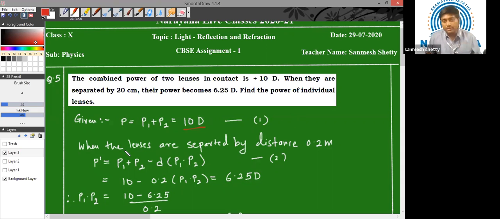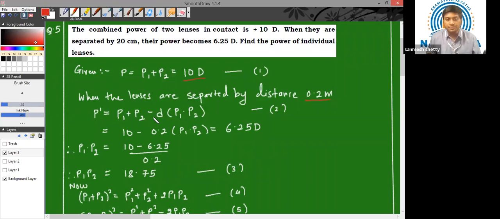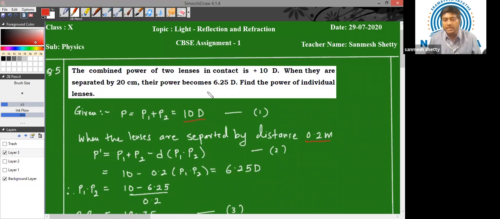Now when there is a gap between two lenses, when there is a separation of 20 centimeter, or we can say 0.2 meter between two lenses, we will use this general equation as we have discussed earlier also. P1 plus P2 minus D times P1 into P2. So P1 plus P2 already we have from our equation 1, which is 10 diopter. We'll substitute it here. D is the separation, which is 0.2 meter. Let us put it here. And we need to find P1 into P2 value. We don't know it. And the power of the combination is already given. In this case, it is 6.25 diopter. It is given in the question.